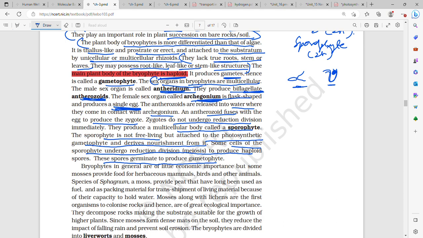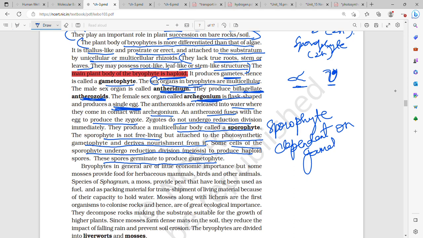This is because the sporophyte is not free living or independent. This is very important. The sporophyte is dependent on gametophyte.